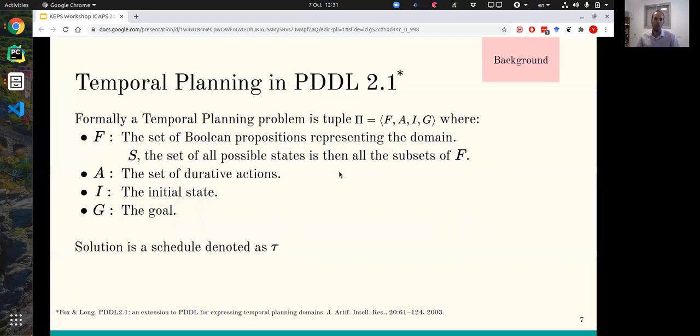A bit of background, we'll be tackling a temporal planning problem in PDDL, described in PDDL 2.1 formalism. I believe most of you are familiar with it, so I'll only add that as opposed to the classical setting, in temporal planning, we have durative actions, which are not instantaneous, and they take time, and the solution isn't a sequence of actions, it's a schedule mapping actions to the time of their occurrence.